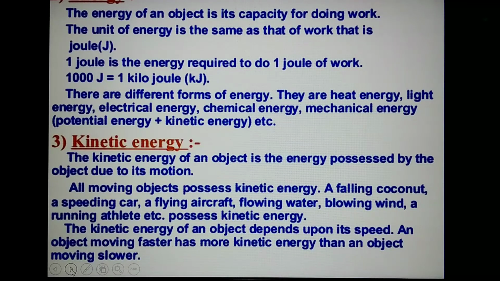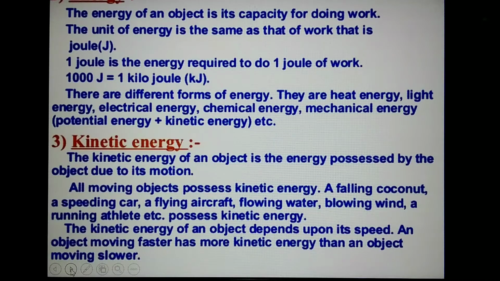What is energy? The energy of an object is its capacity for doing work. The unit of energy is the same as that of work, that is joule. 1 joule is the energy required to do 1 joule of work. 1000 joules equals 1 kilojoule. There are different forms of energy. They are heat or thermal energy, light energy, electrical energy, chemical energy, potential energy, kinetic energy, nuclear energy, solar energy, etc.